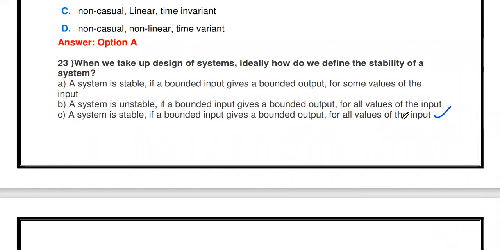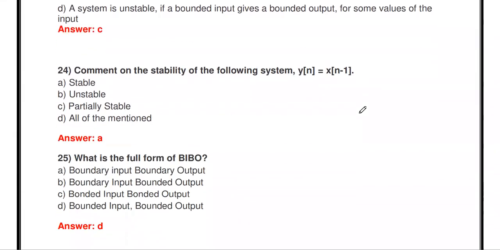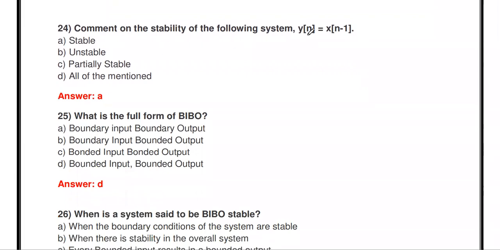A system is stable if it produces bounded output for bounded input for all values of input. Okay, that is the thing. And comment on the stability of the given system. Okay, so here y of n equal to x of n minus 1. We have to check whether this system is stable or not.